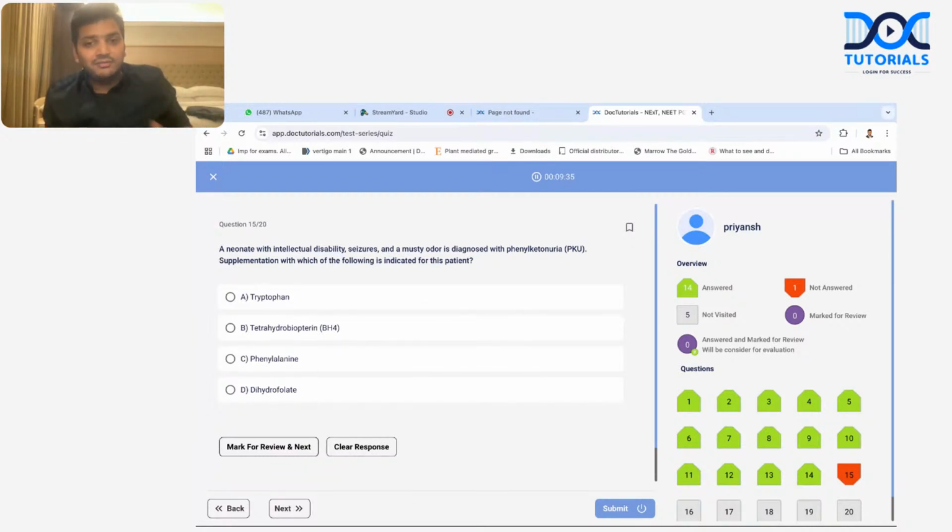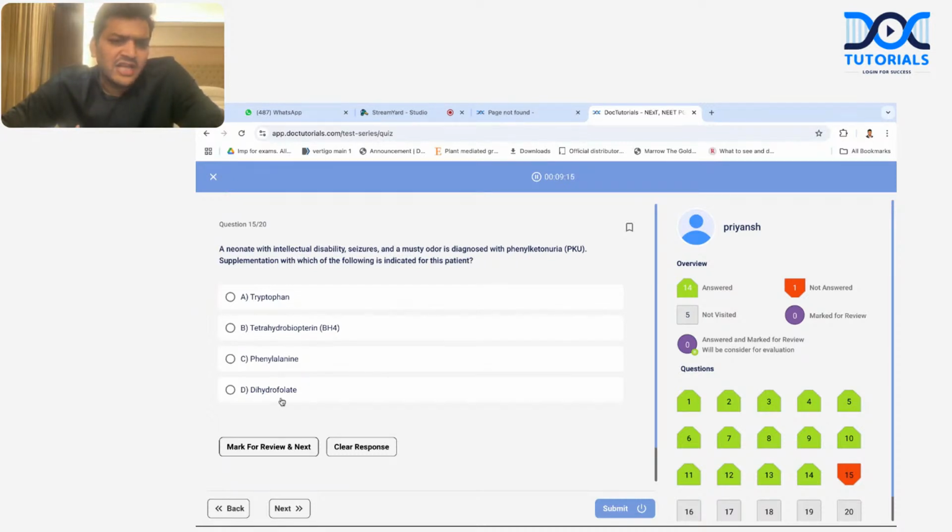What is not to be given? Phenylalanine. Don't give phenylalanine. But what is to be given? Tyrosine, right? So now they're asking what is to be supplemented. I'm thinking that tyrosine should be given, but when I look at the options, tyrosine was not there in the choice. Now let's look at the options then.